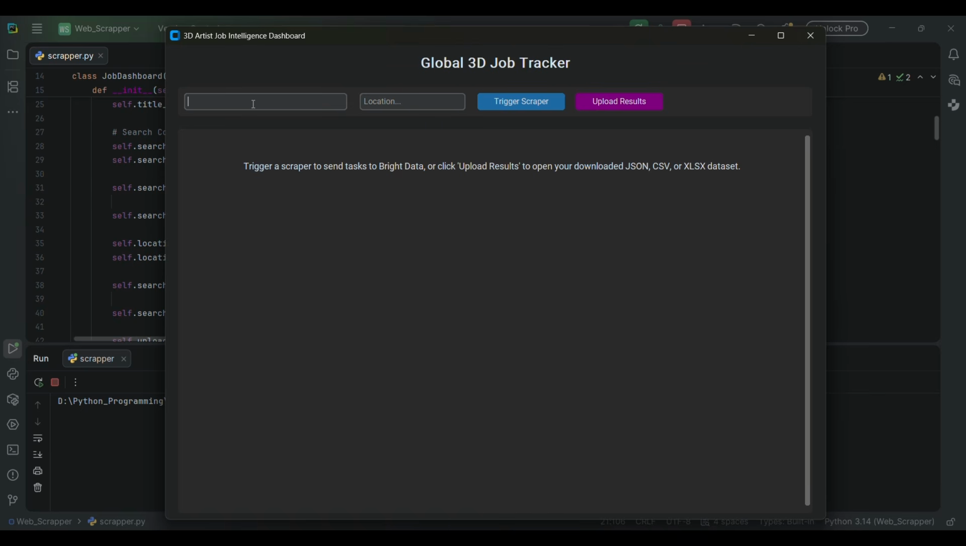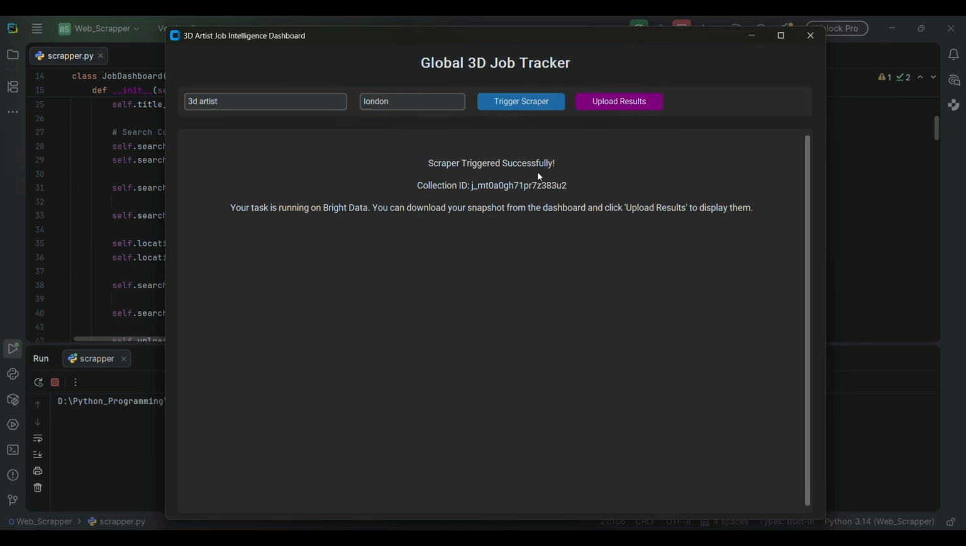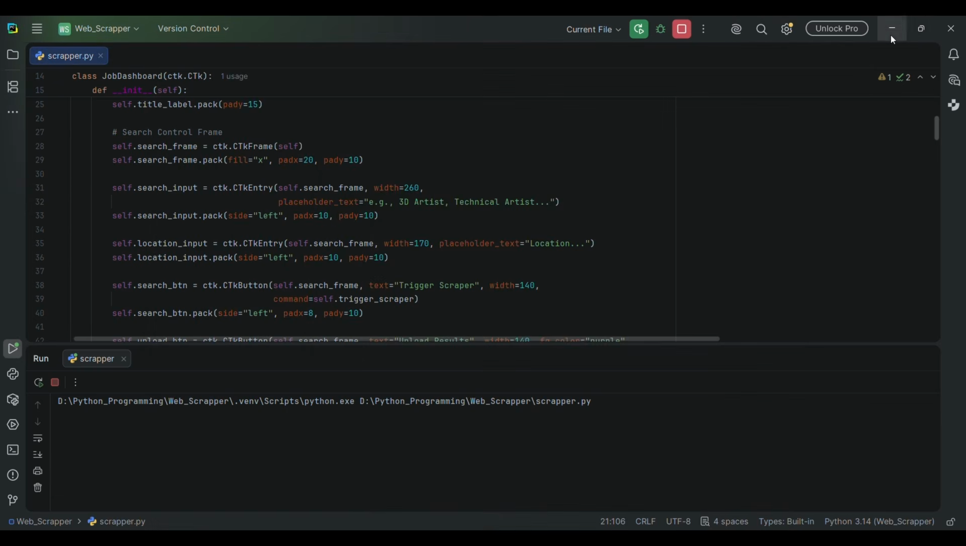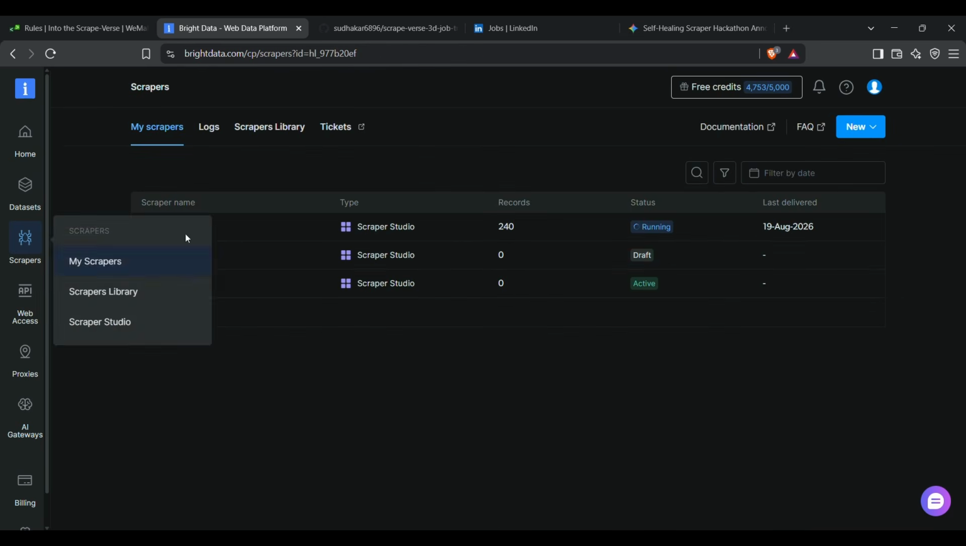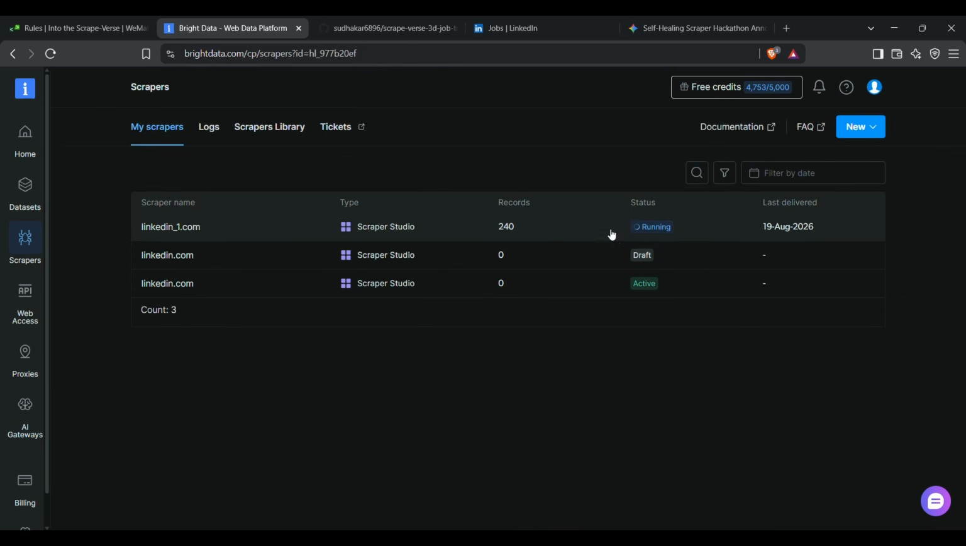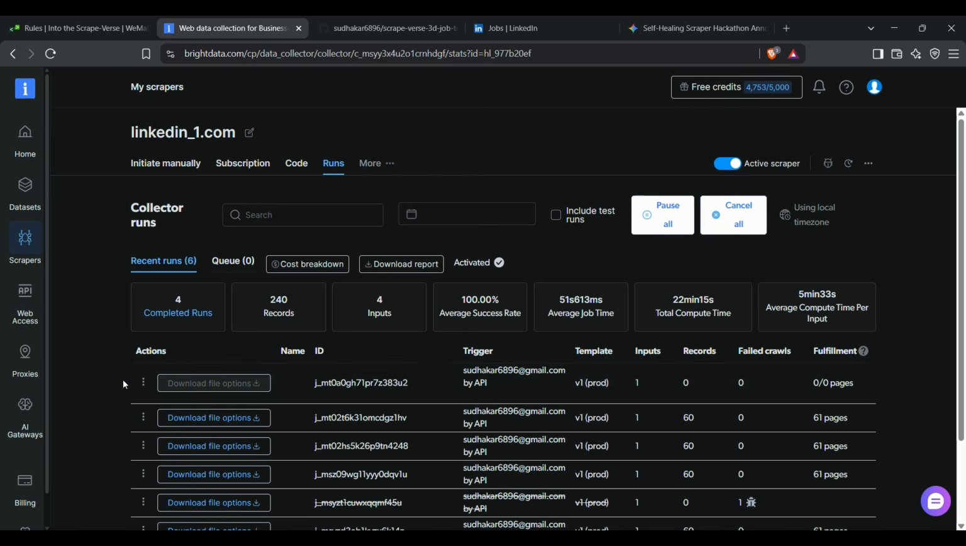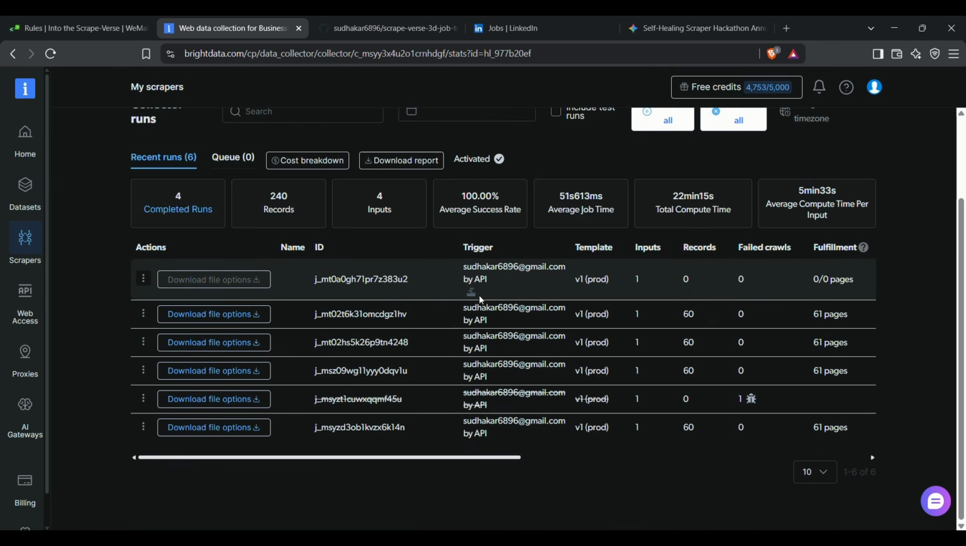I need to enter the job position and the location. For example, I have entered London, and I told it to trigger the scrape. Once it is triggered, it will say that it is going to start triggering. It will show in the scrapers what is actually happening here, like the status is running, and here the things are all running, and the API is collecting information from LinkedIn, like what jobs are available and in which location.